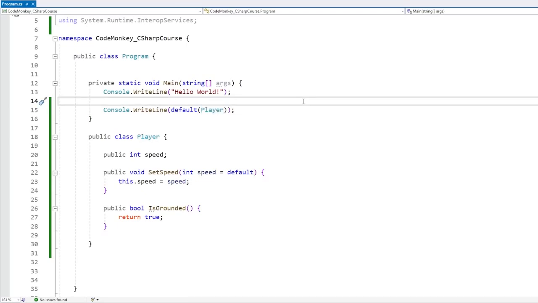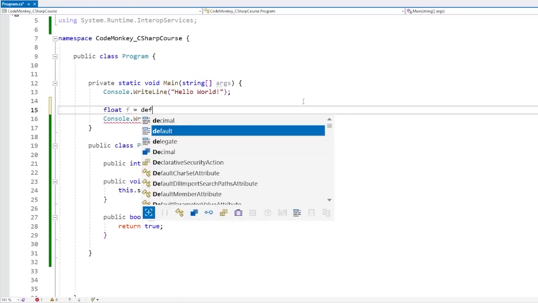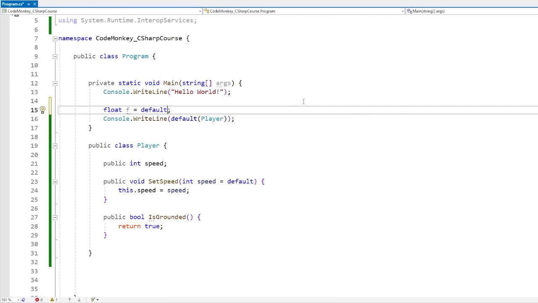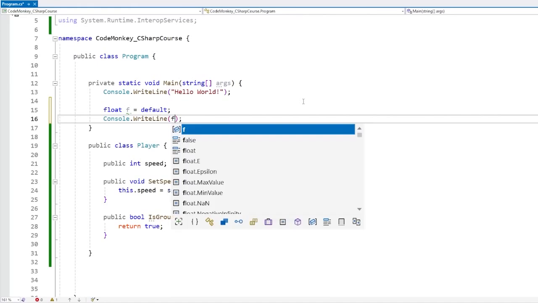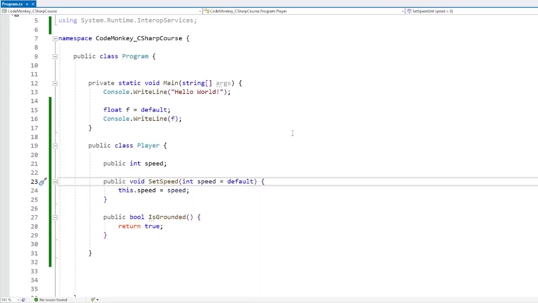However, another way is just to let the compiler infer the type. For example, if we just define a float variable, and then for assigning, we just assign it to the keyword default. And yep, that's it, no parentheses with float, just like this. And yep, this does work. So if we print out df, there it is, a float does default to 0, which is actually the exact same thing we are doing down here on the optional function. So we can just write default, or we can write default int, and yep, both these work exactly the same.